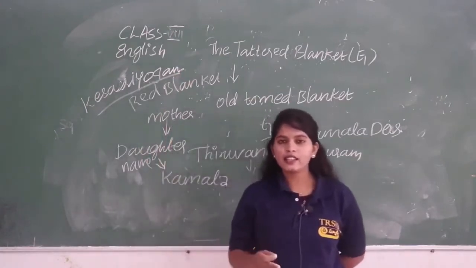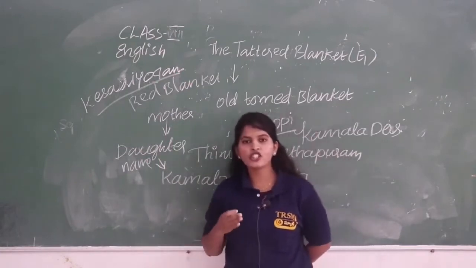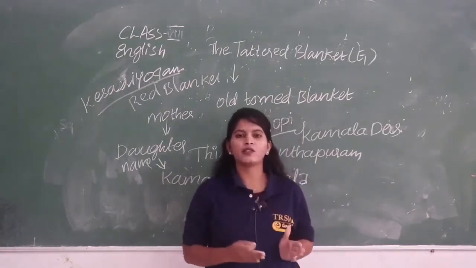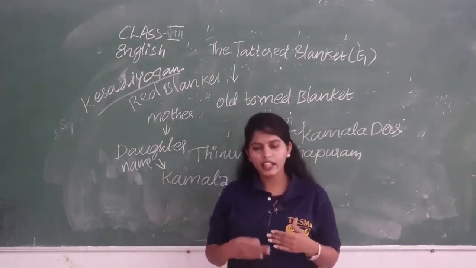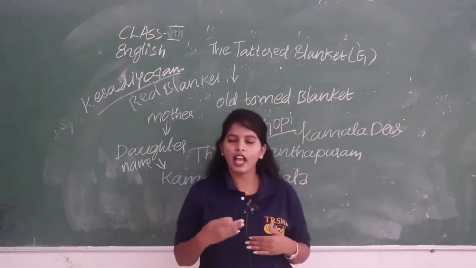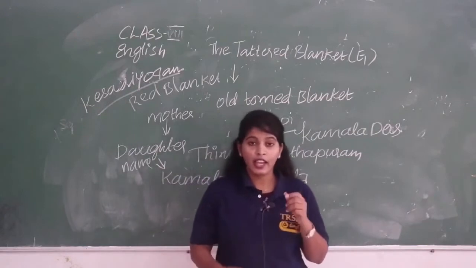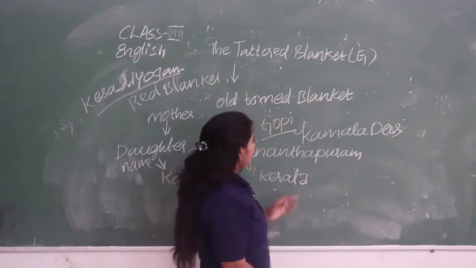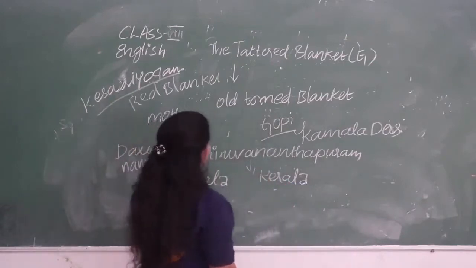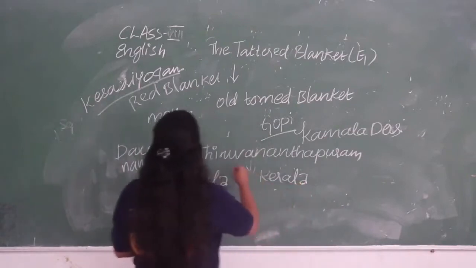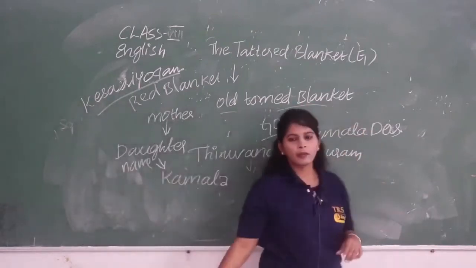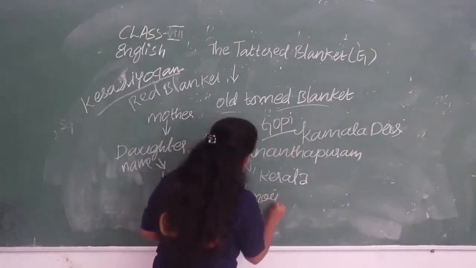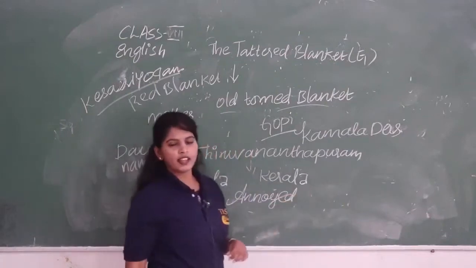So like this, these are the works of Kamala Das. She showed the relation between the sister, the brother, and also the mother. And finally, she explained about the nature and how to react according to the situation. And here you have come across different kinds of words, right? For example this Kesari Yogam, and also this tattered, right? I said to you that tattered is the old torn blanket, and coming to annoyed, what is annoyed? I hope you understand this, right?